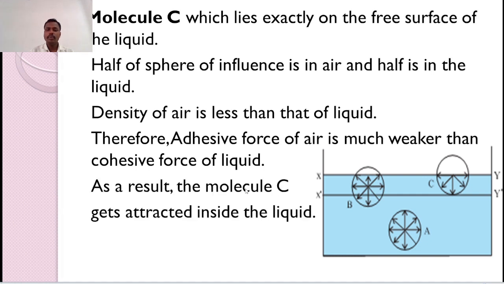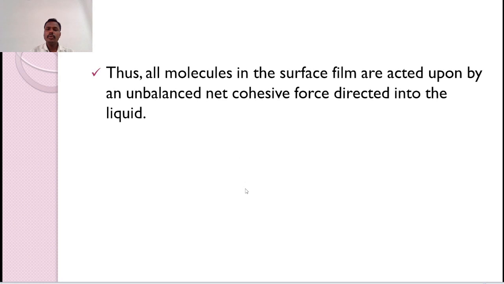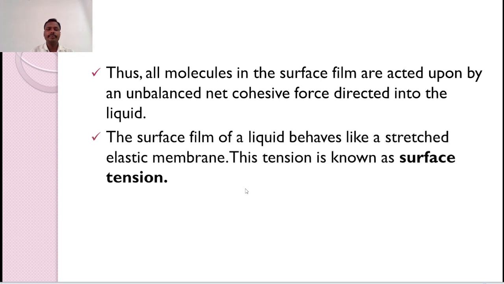As a result, molecule C gets attracted inside the liquid. Therefore, all the molecules in the surface film are acted upon by an unbalanced net cohesive force directed into the liquid. The surface film of the liquid behaves like a stretched membrane due to this cohesive force. This tension is known as surface tension.